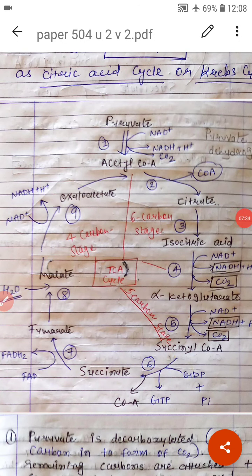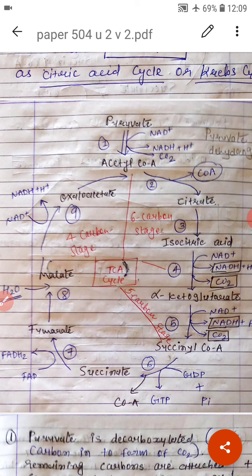In short, pyruvate is converted into acetyl-CoA. Here CO2 is released and NAD+ is converted into NADH + H+. This acetyl-CoA is converted into citrate, a 6-carbon molecule. Now citrate is converted into isocitrate. Isocitrate is converted into alpha ketoglutarate.